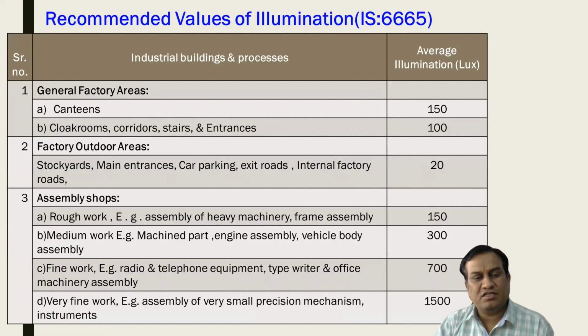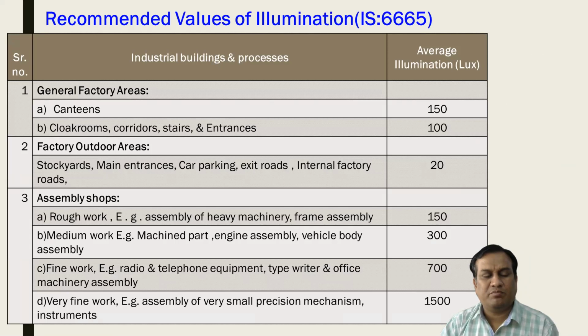Then these values and tables give us the idea of the lux level or the average illumination for the different areas. What are the different areas? It is specially recommended for industrial lighting, that is, industrial buildings and processes.